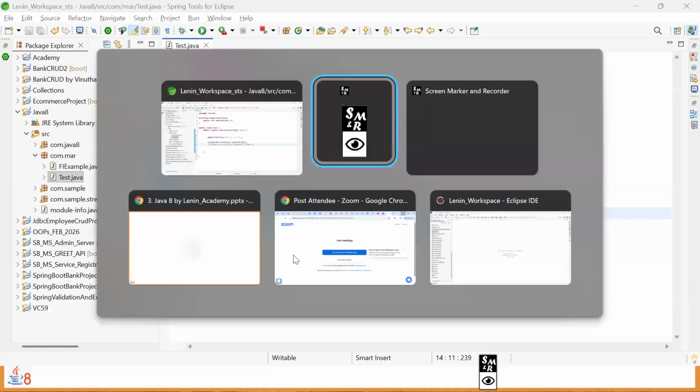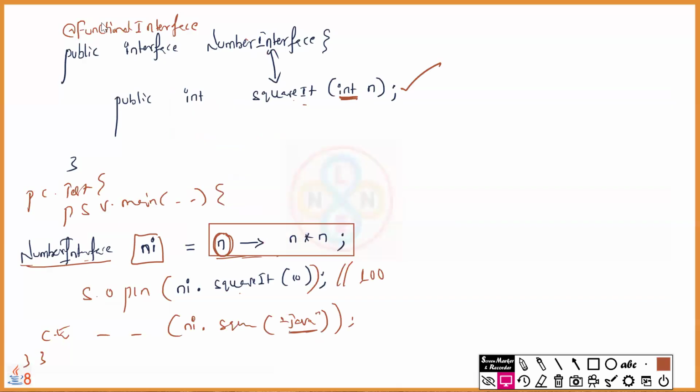Then here comes the next question. For this requirement, we defined one interface and then wrote the lambda for it. What if our next requirement is an even number scenario? Take a number as input and return true if the number is even, false if odd. Can we use the same interface, or do we have to define one more interface?